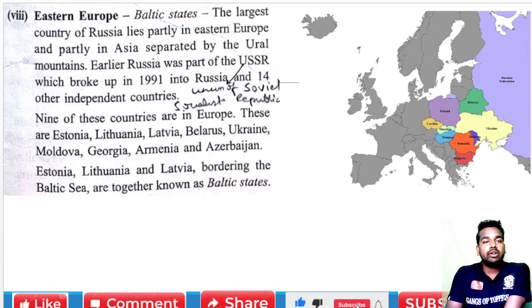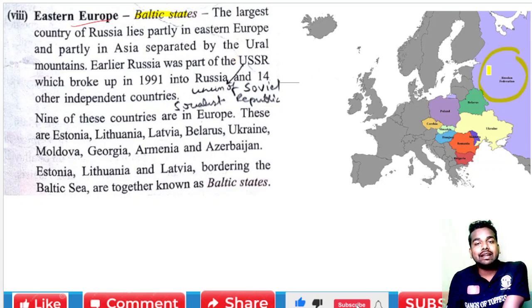Now after that, we are going to study Eastern Europe, that is the Baltic states. The largest country, Russia, lies partly in Eastern Europe and partly in Asia, separated by the Ural Mountains. Some part of Russia lies in Europe, and some part lies in Asia. From here we can conclude that the Ural Mountains separate Russia and Europe.